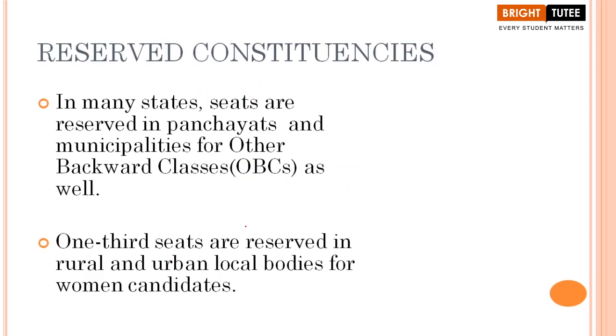Now in many states, seats are also reserved in panchayats and municipalities. When we are talking about panchayats, it means that we are referring to village level. When we are talking about the municipalities, we are referring to urban level. Okay. So here seats have been reserved for other backward classes. We call them OBCs. Apart from this, one-third of seats are reserved in rural and urban local bodies for women candidates.